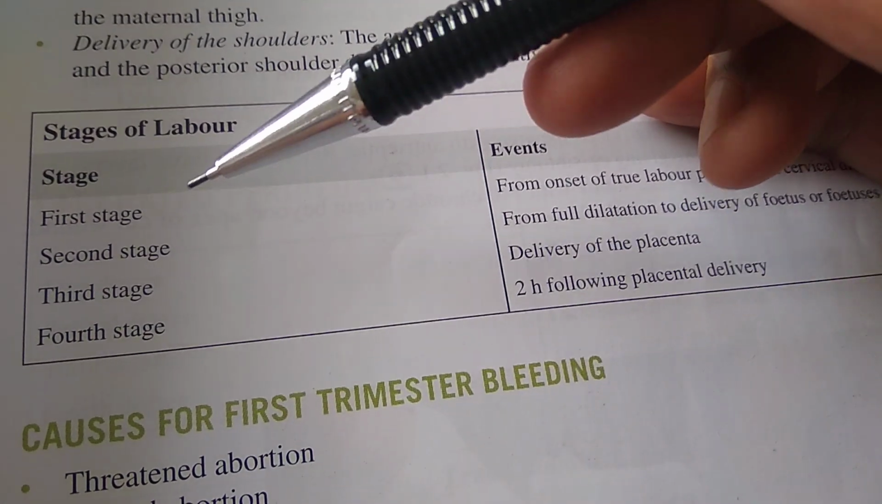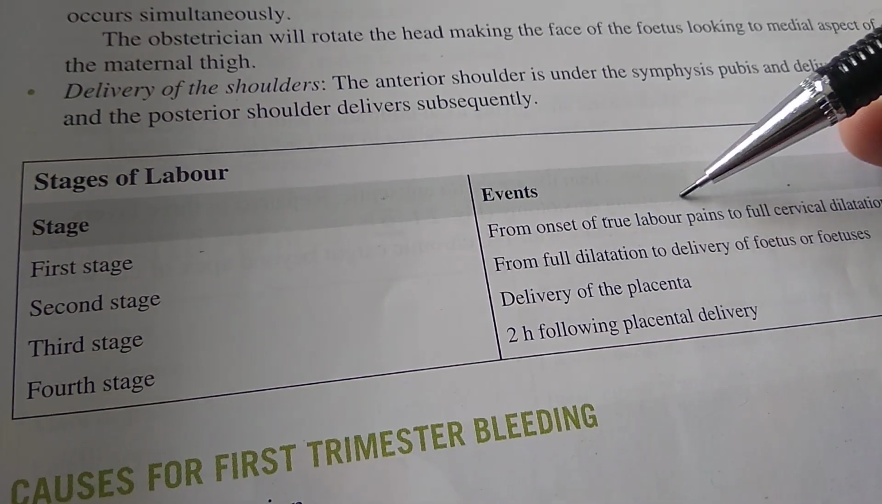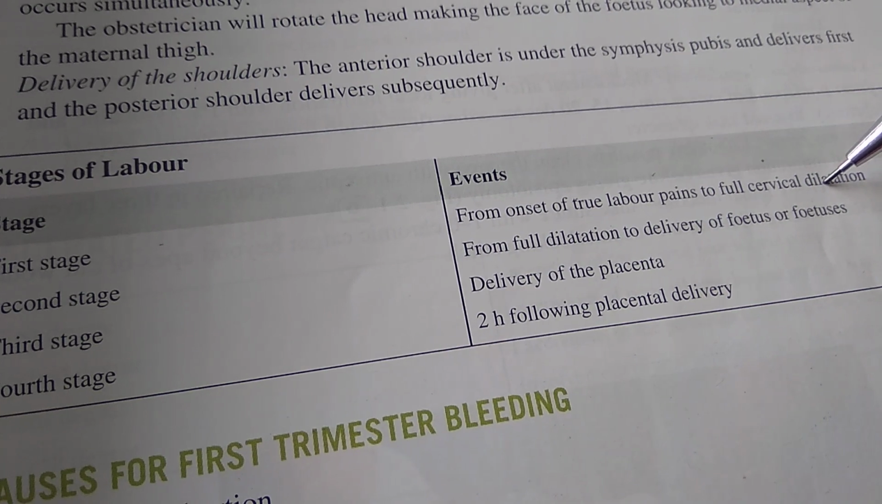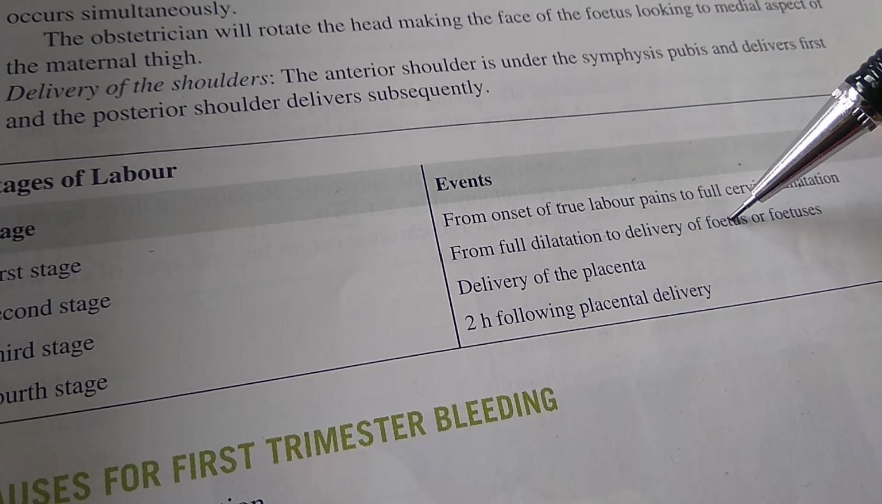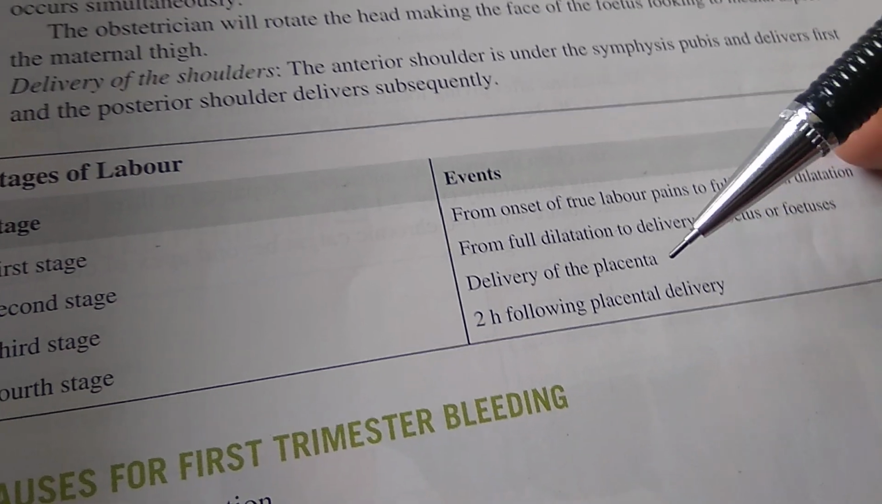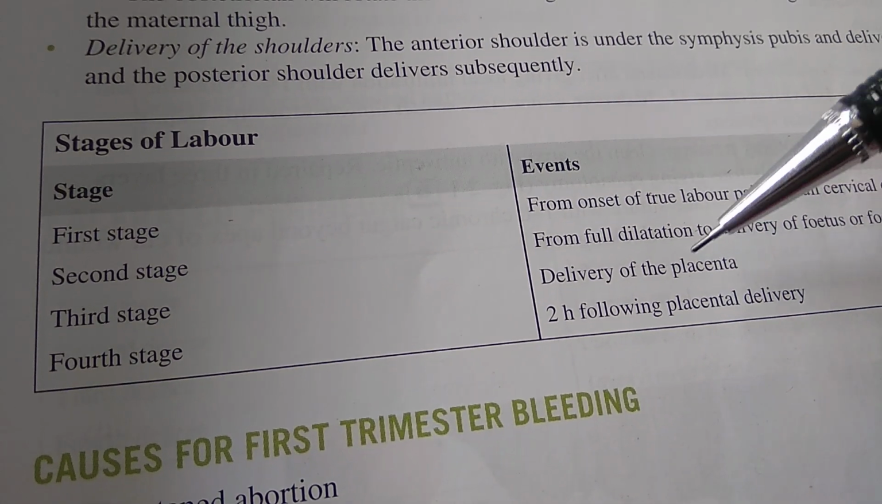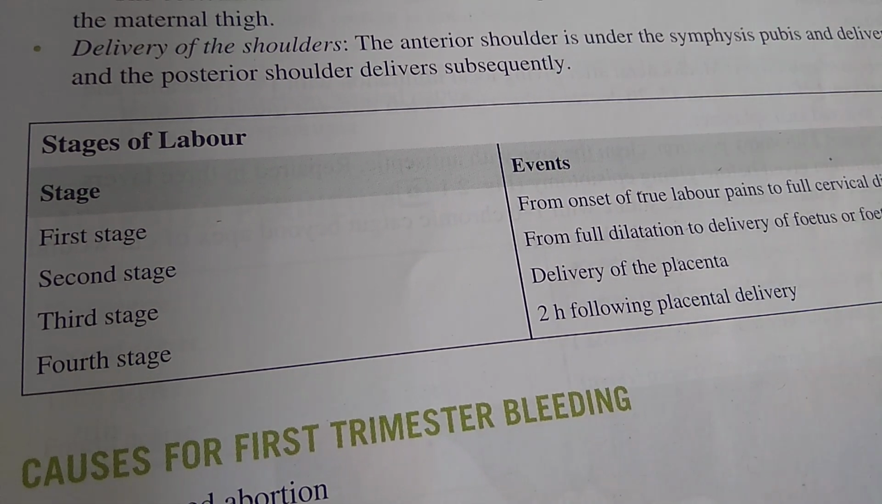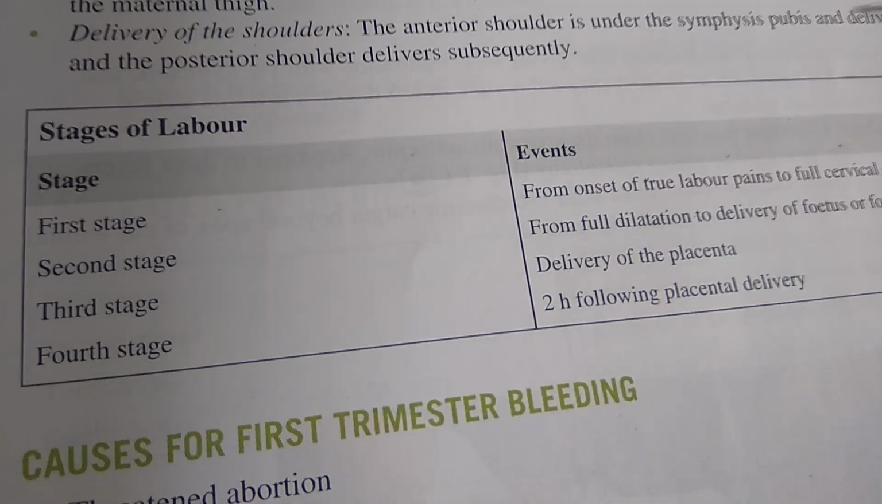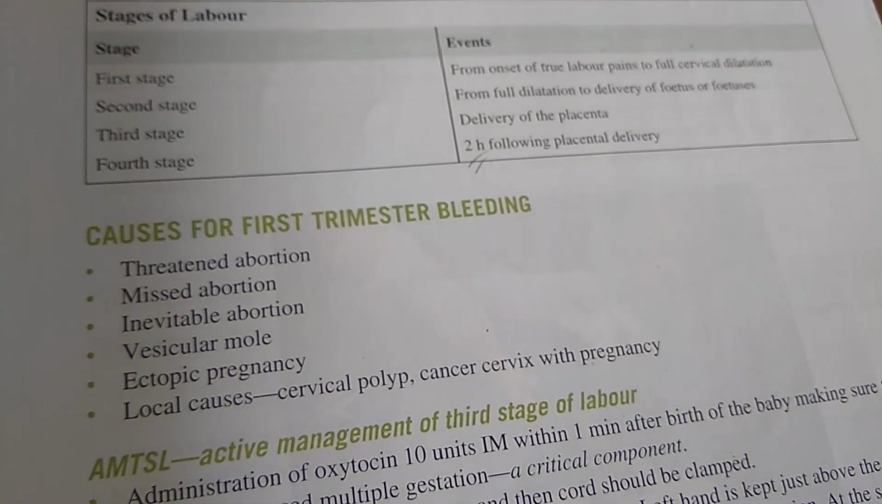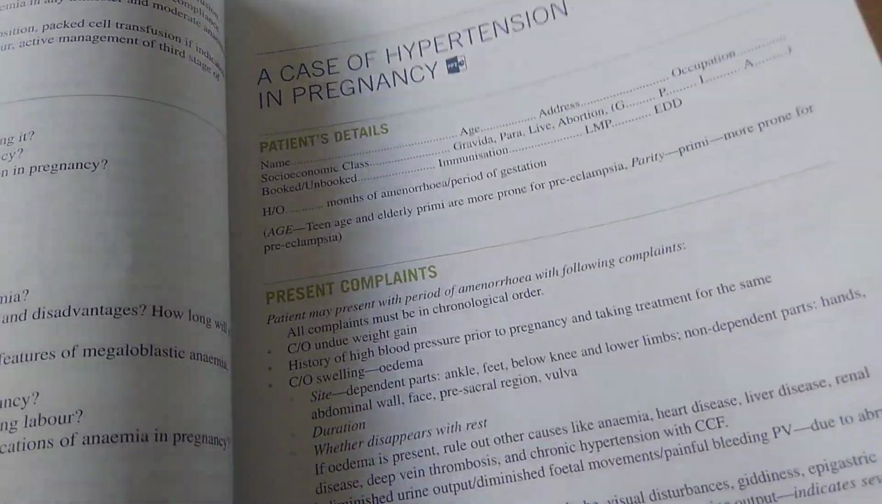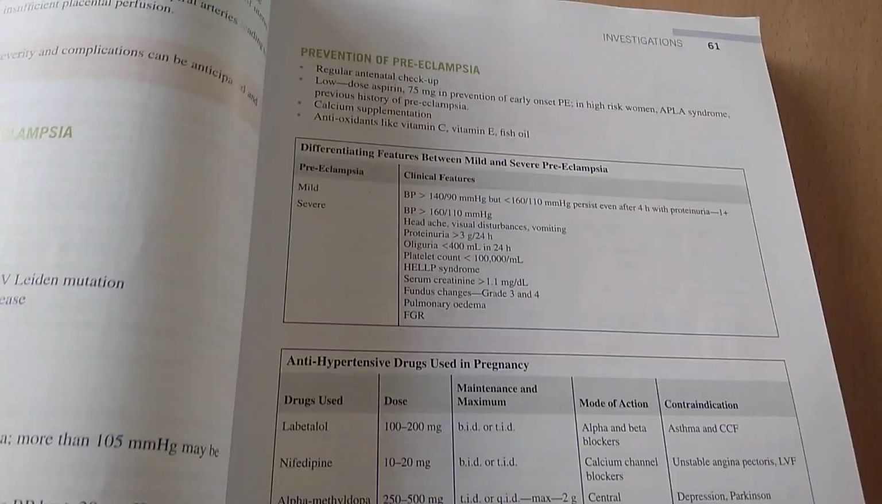Stages of labor, guys. The first stage of labor is from the onset of true labor pains till the full cervical dilatation. That is the first stage. Second stage is full dilatation of the cervix to the delivery of the fetus or fetuses. And third stage of labor is the delivery of the placenta. And the fourth stage is the observation, 1 hour of observation. Here they have written 2 hours, but anyways, 1 hour of observation you can see, right? We are randomly looking here and there in this book.